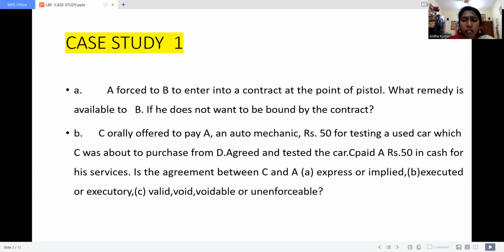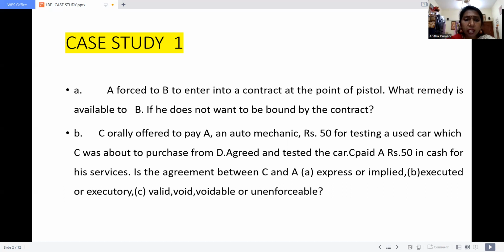Next, is it an executed contract or an executory contract? What do you mean by executed and executory contract? When both parties have completed their respective promises, that is called an executed contract. Whereas when one party or both parties are yet to perform their respective promises, that is called an executory contract.